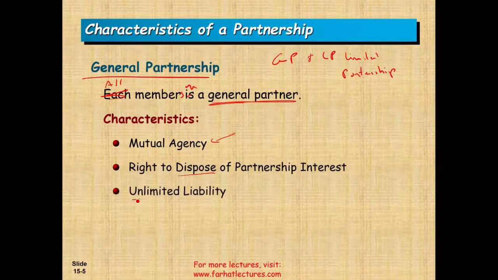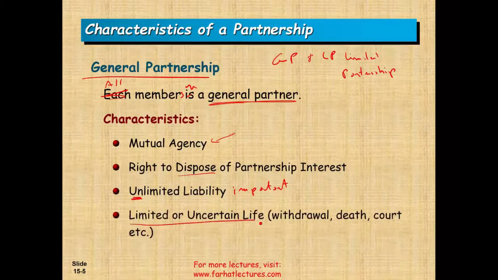You have unlimited liability. This is an important characteristic of a general partner. The fact that they have unlimited liability means they are responsible for the debt, and anything that happens to the company, they are personally responsible. The debt, as well, if there are any lawsuits, they are personally responsible for the losses. Limited or uncertain life. In a general partnership, if a partner withdraws, then technically the partnership is done. If there's a death, the partnership is done. If the court decides that the partnership needs to be dissolved, the partnership is done. So those are some characteristics of a partnership.